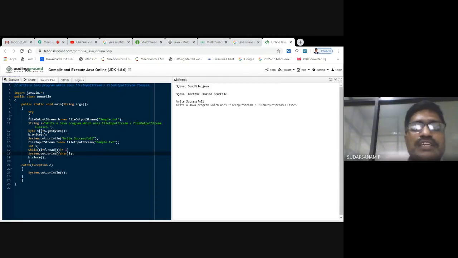File input stream f is equal to new file input stream sample.txt, int i. So the same code here. Multiple lines also you can read and display on the monitor. That is also possible here. Even if it is a big file, it is possible. Only thing is, here System.out.println, instead of println you give print only. If you have multiple lines, after the end of the line it will automatically go to the new line. Whatever is available in that particular file, as it is, it will be displayed even if we have multiple lines. That is how simply I have done it here.